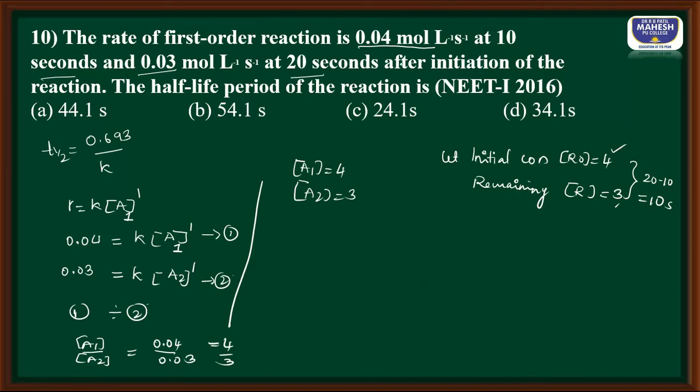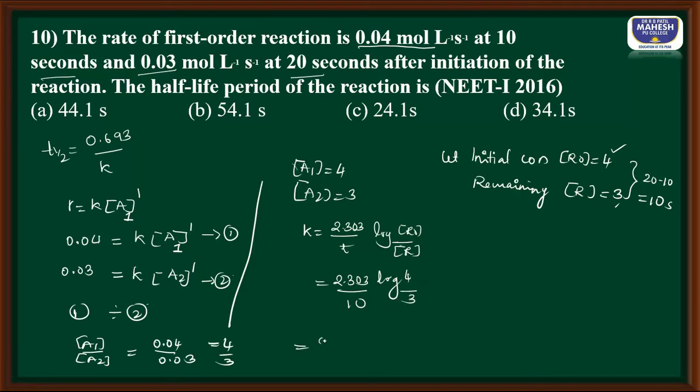So now I am going to use the first order rate constant equation to solve this. K is equal to 2.303 divided by T log of molar concentration R naught, that is initial, by R, the remaining. In 10 seconds this is going to happen, so K is 2.303 divided by 10, log 4 divided by 3.